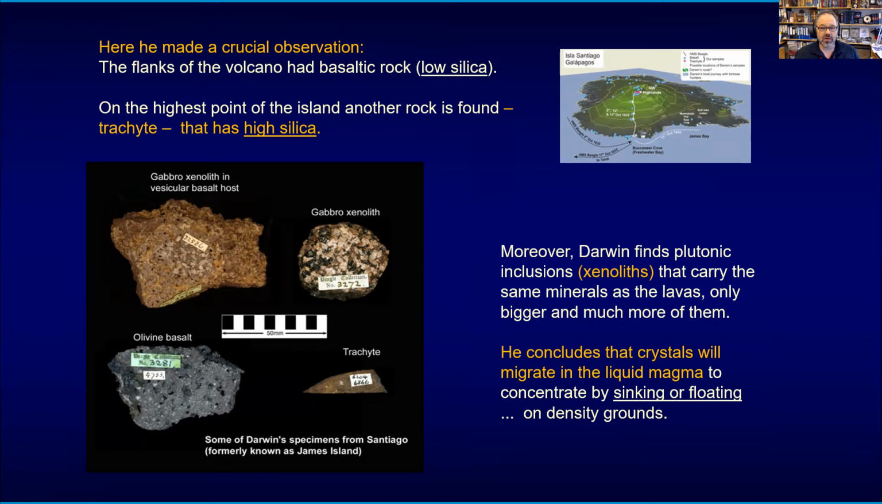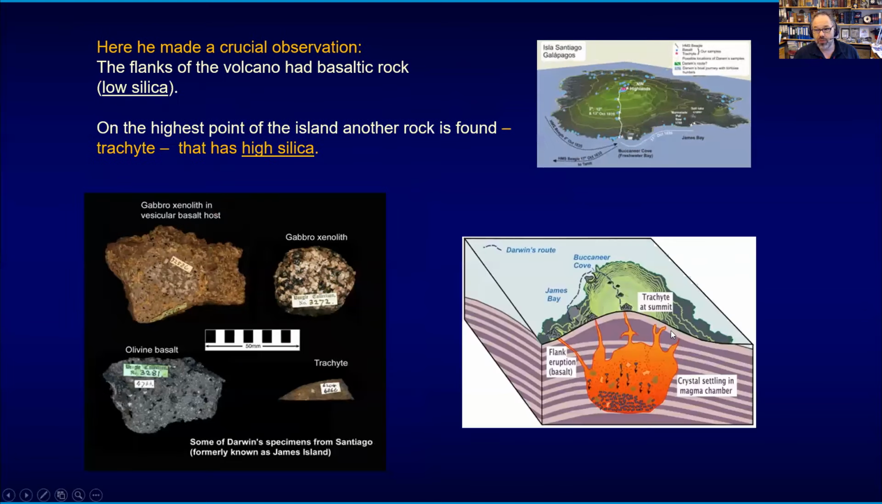So he really started to think about the separation of crystals and magma and gases at that point. So he finds these plutonic inclusions, xenoliths, that carry the same minerals as the lavas, but much bigger and more concentrated. So he concludes crystals migrate. And he's thinking about a large magmatic system inside the island that allows gases to rise, magma and liquid to rise, but crystals to effectively sink. And in a way, that is what we would later call fractional crystallization.